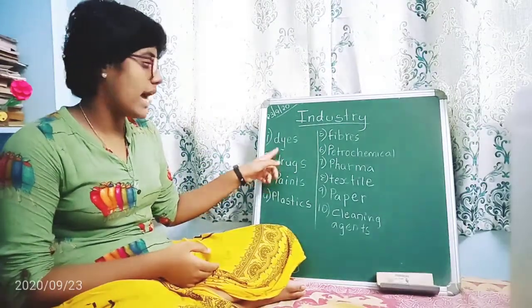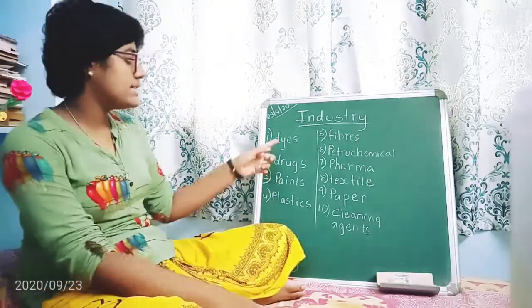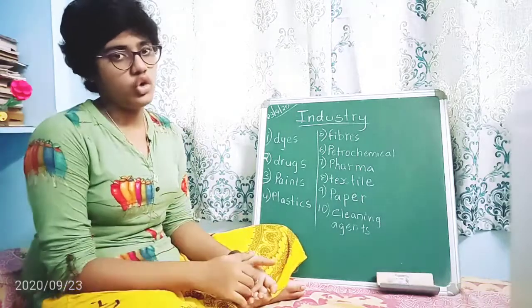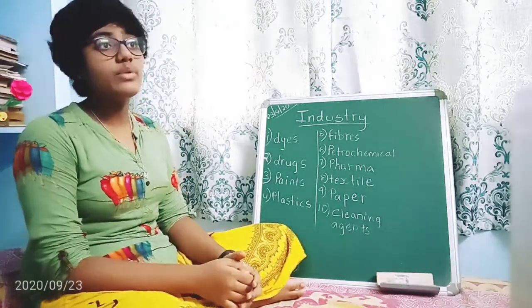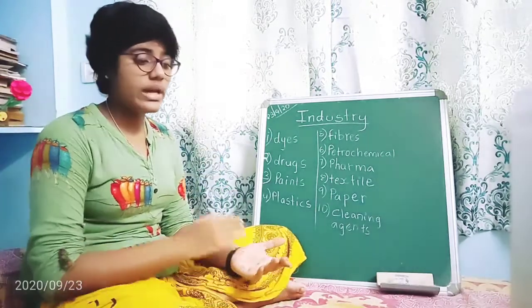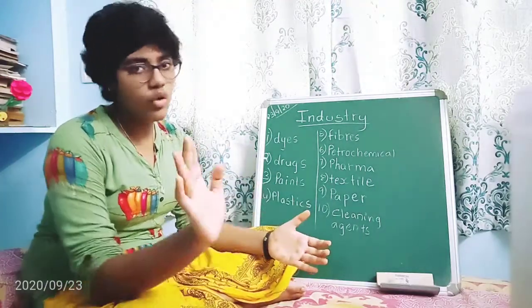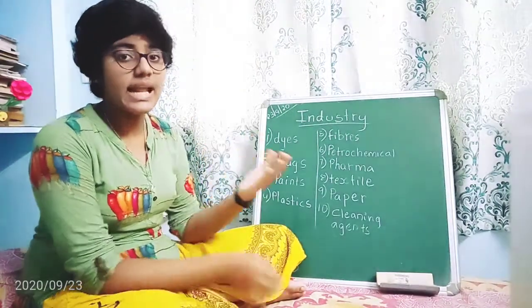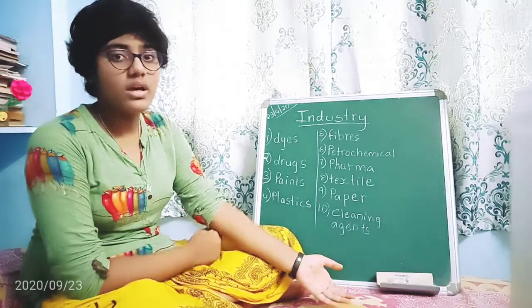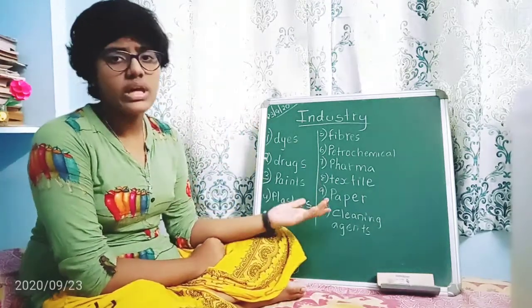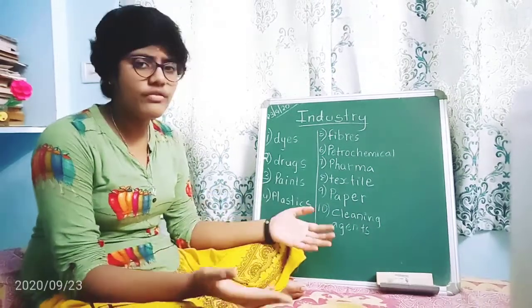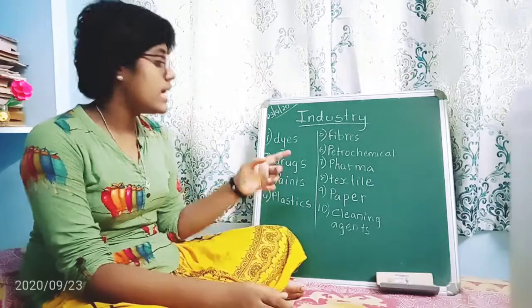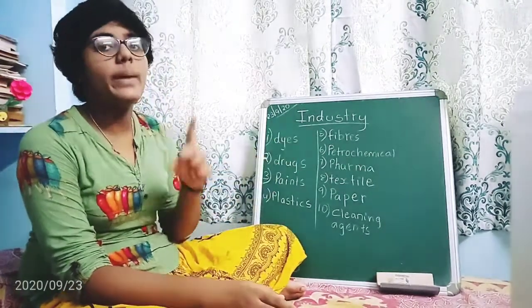Not dice, dyes, not any Ludo dice. Dyes are colors which we give to our clothes. Say, for example, if you paint any substance, when we wash it, it will go away. But when we give color to dresses, like your mother's saree, there are many different colors, but when we wash it, the color will not fade totally. It will fade a little, but it will not wash away. So these dyes are used to give a permanent color.